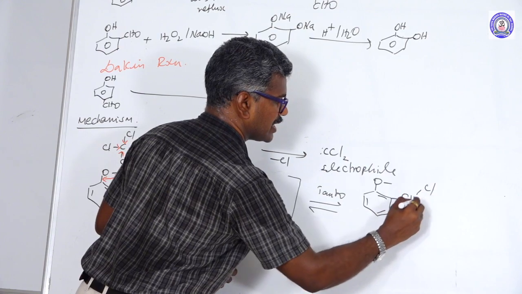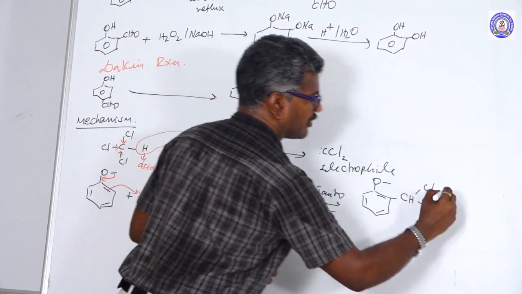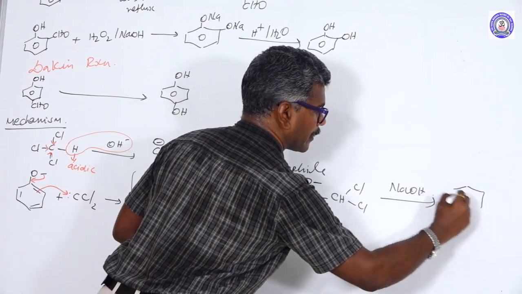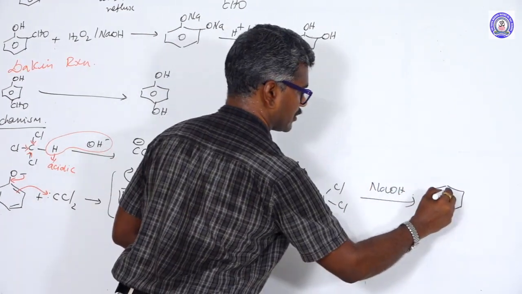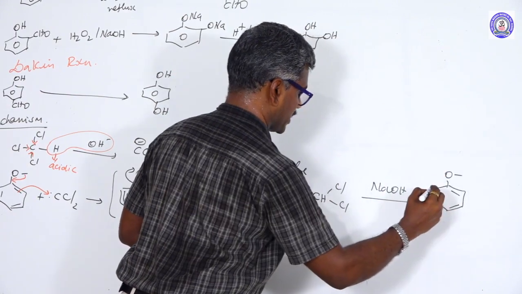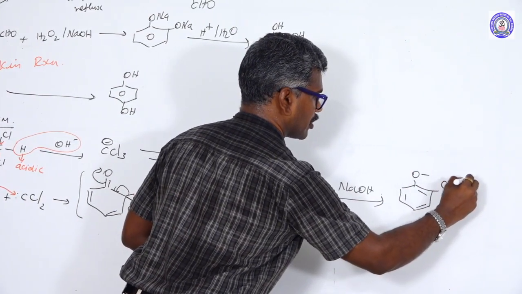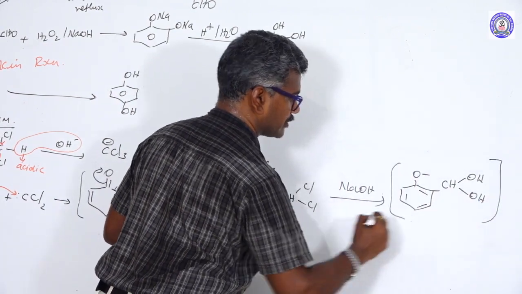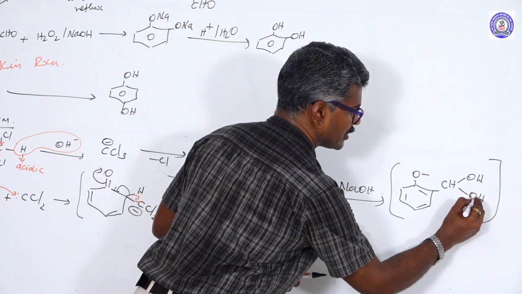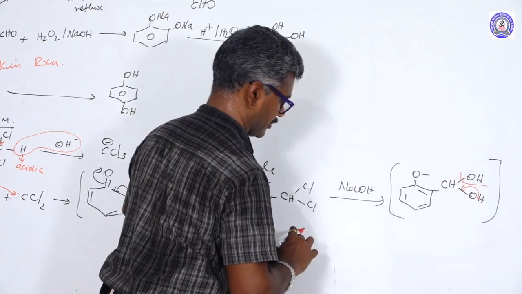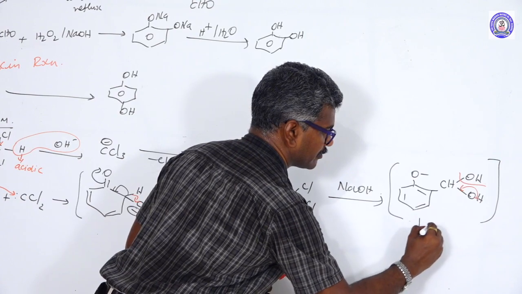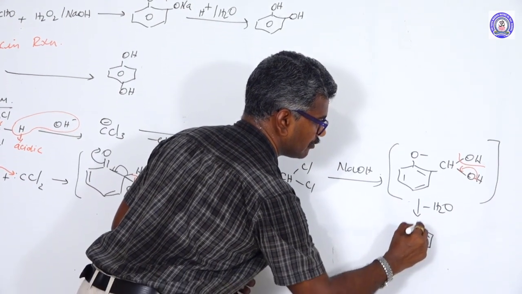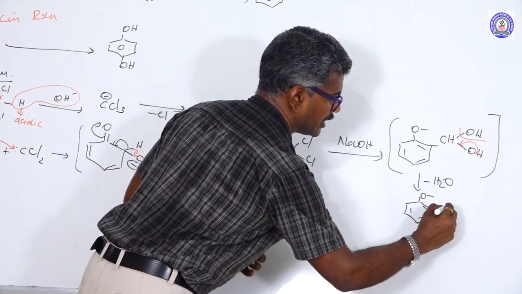CHCl2. Further, it undergoes hydrolysis with NaOH to form O minus, CH, OH, OH. This compound is an unstable compound. This bond breaks with removal of water to form another one, an aldehyde.